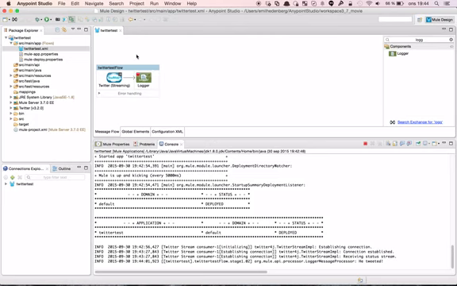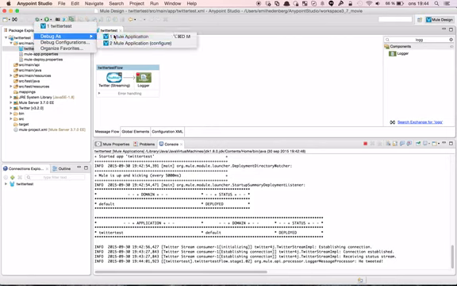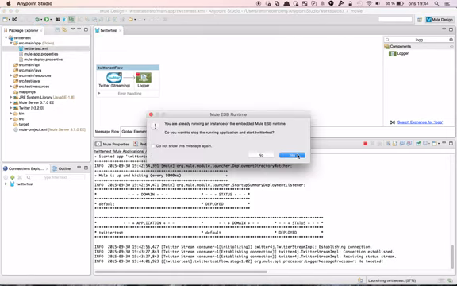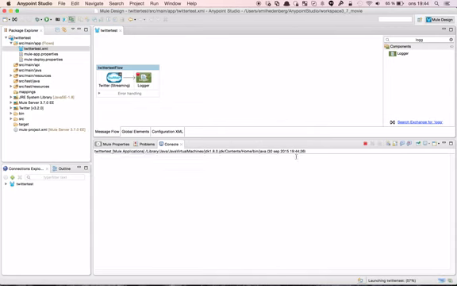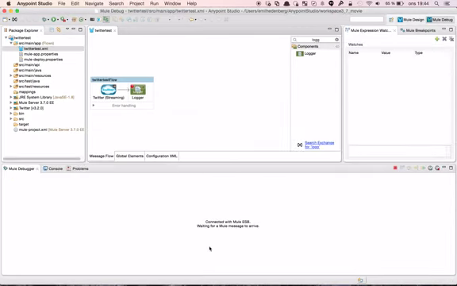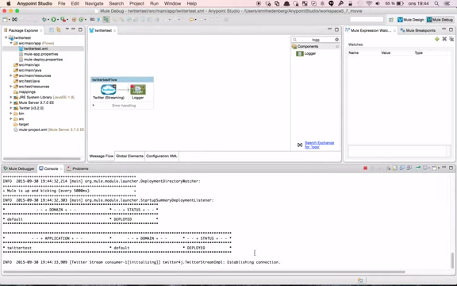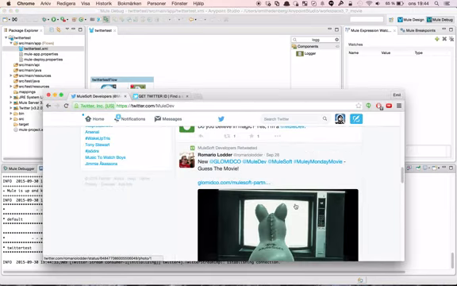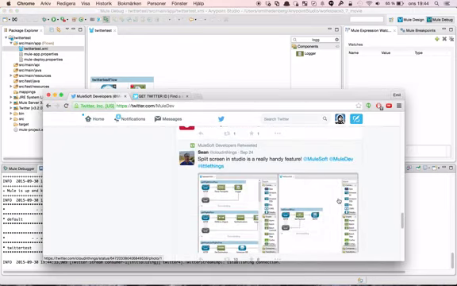Let's take a look, set a breakpoint here just to find out exactly what is happening. And we'll debug this as a Twitter application in debug mode, just to see exactly what's going on. So it is deployed, I think. Yes, and it's establishing the connection again. Let's find a more suitable message.